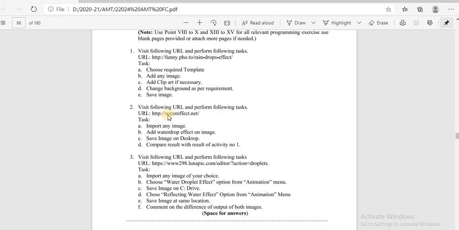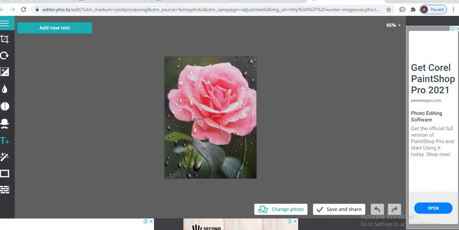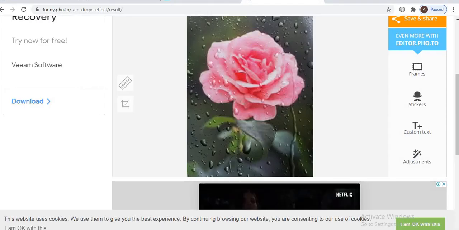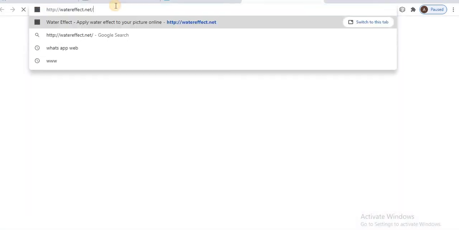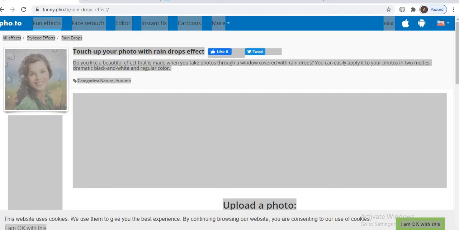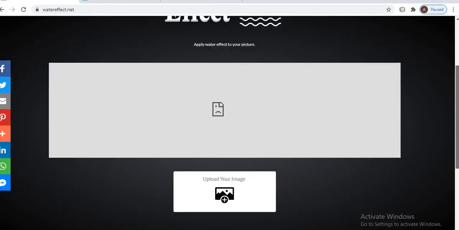Okay, this is your first question. After that, in the second question, go to this URL, add the image, after that add the autograph effects and save the image. Okay, going on that link, the second link, copy that in your address bar. In that, upload your image first.